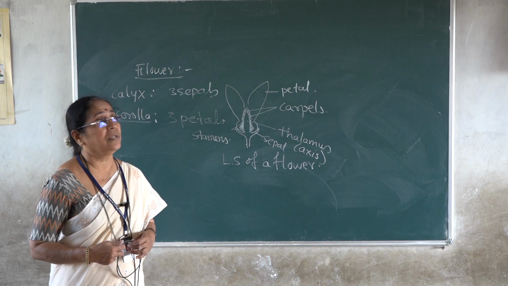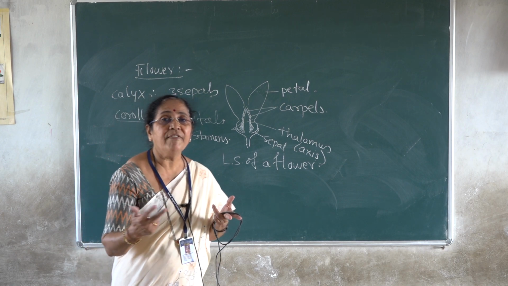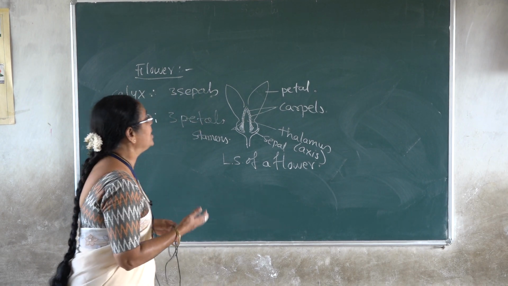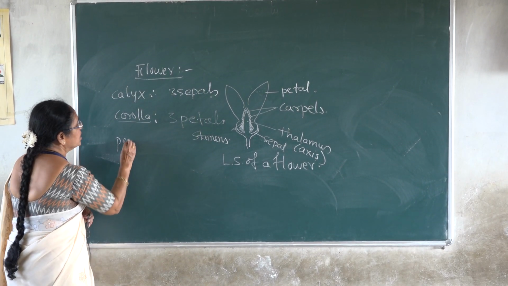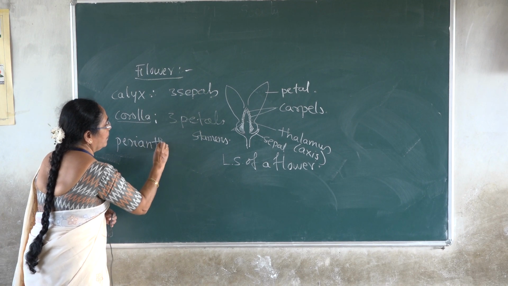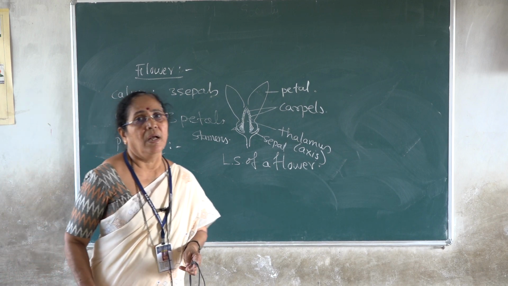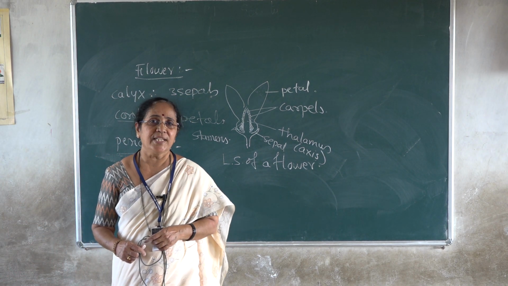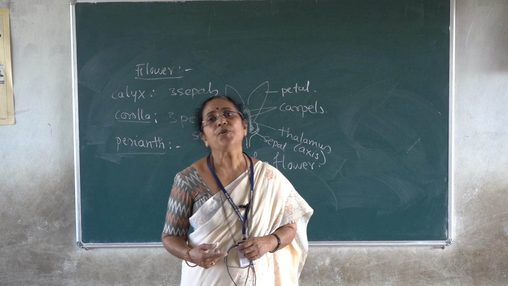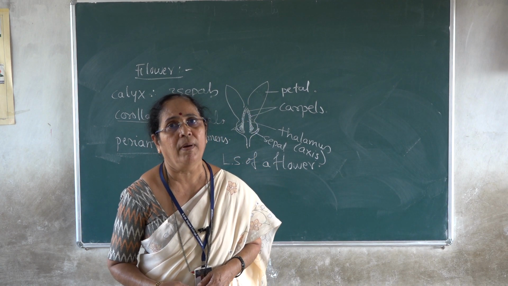In some members, instead of having calyx and corolla, the flower is characterized by the presence of perianth. When the flower is homochlamydeous, when there is no differentiation into calyx and corolla, the whorl is called perianth.